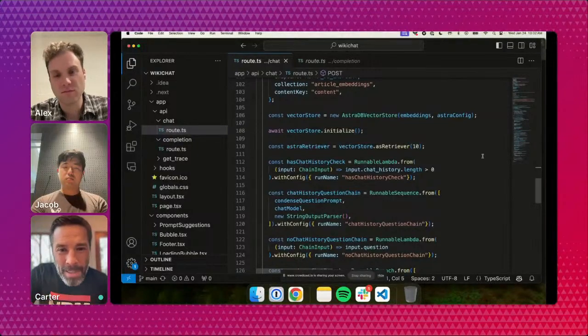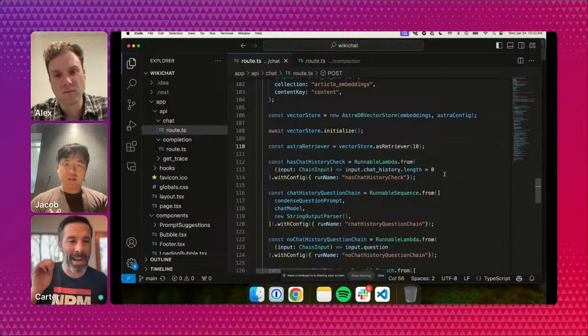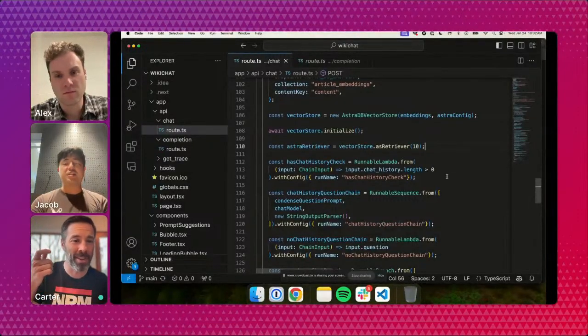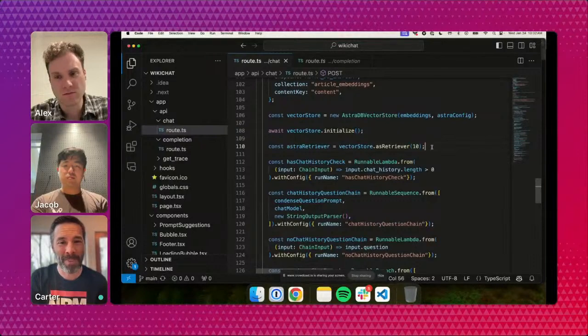And that's what's happening on line 110. I guess maybe not, that's where we define the retriever, but when the actual query happens, that's exactly what's happening. We're taking that question into a vector and getting those closest things back. Is that a fair description? Yeah, I think that's well said. And here we're saying grab the 10 most relevant results.